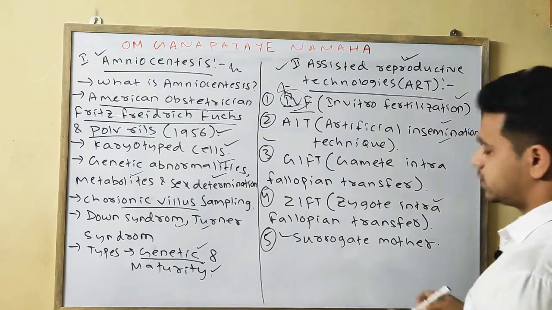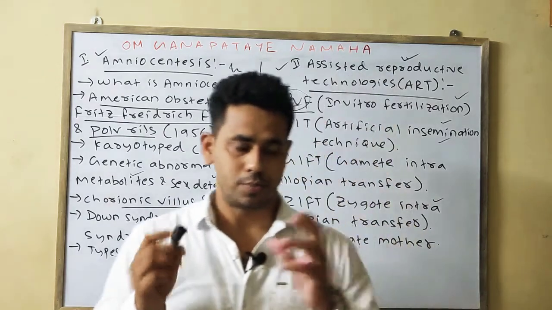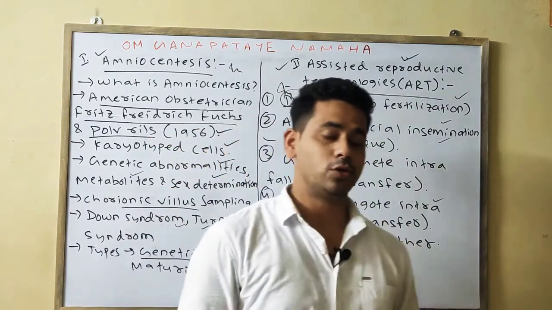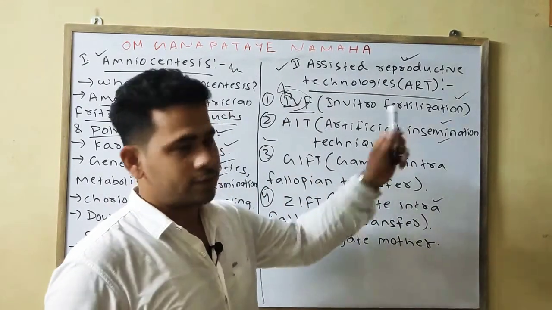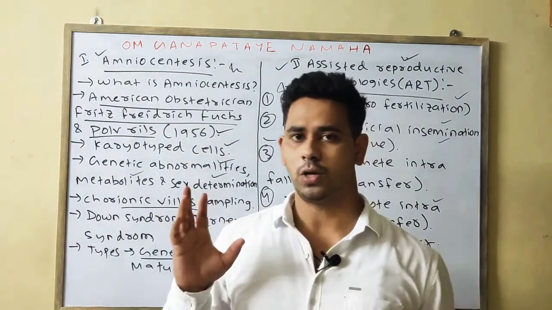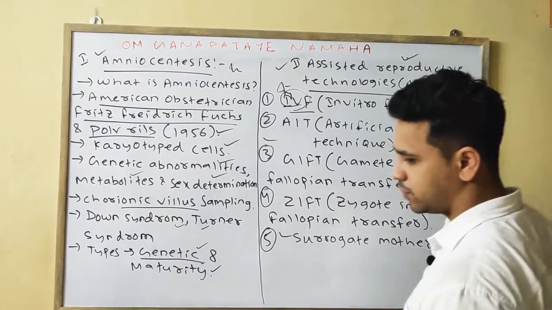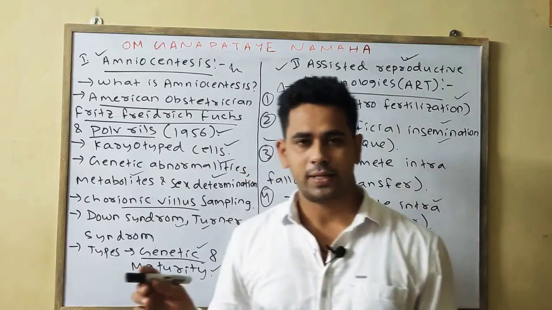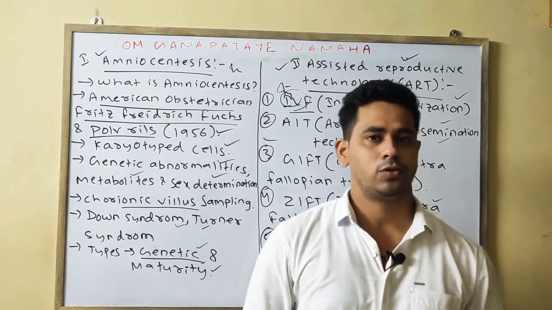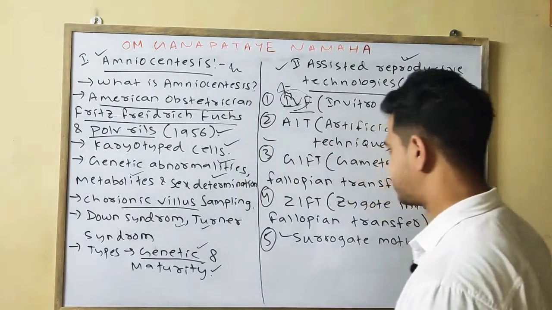AIT means artificial insemination technique, where the sperm is artificially injected or placed inside the uterus of the female, from the husband or from a donor male. Next is GIFT, or gamete intrafallopian transfer. In this case, the gametes are transferred directly into the fallopian tube, where the fusion takes place.